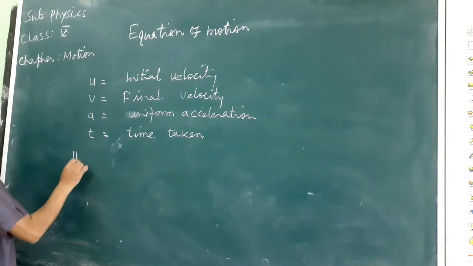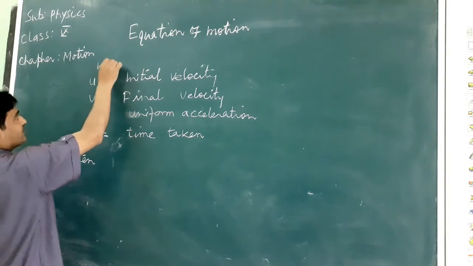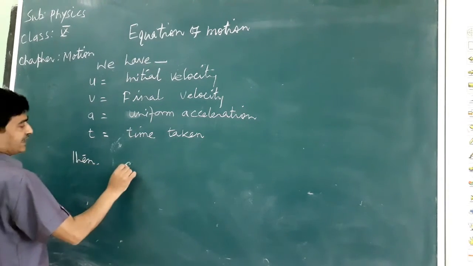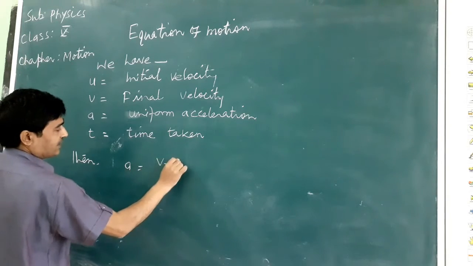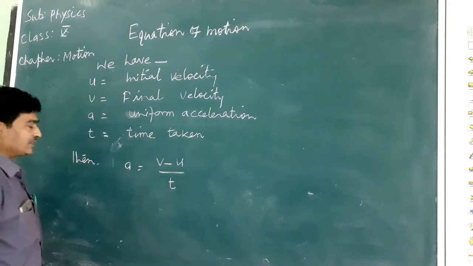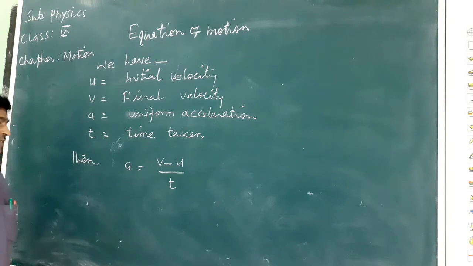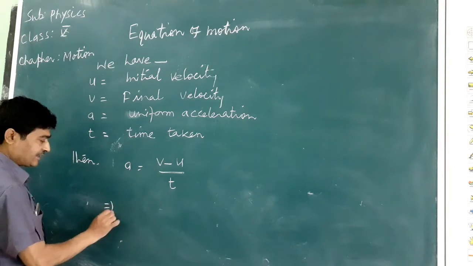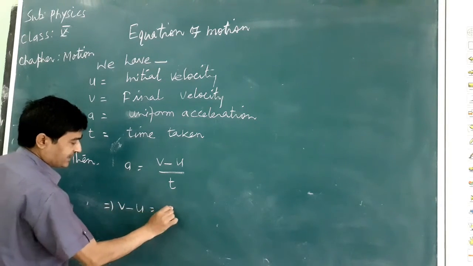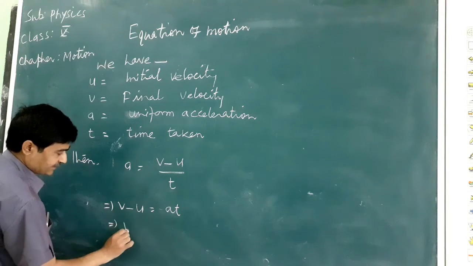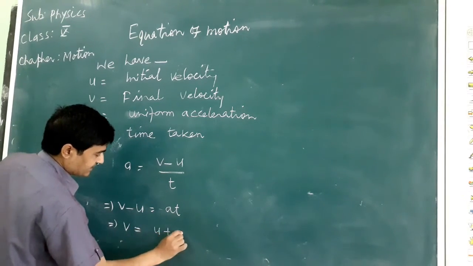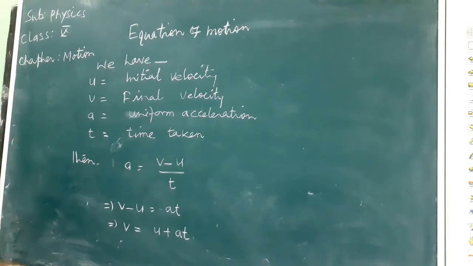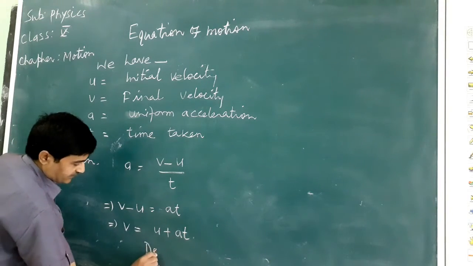Then acceleration a equals v minus u by t, the rate of change in velocity, v minus u divided by time t. This implies v minus u equals at, and this implies v equals u plus at. Thus, the first equation is derived very simply.